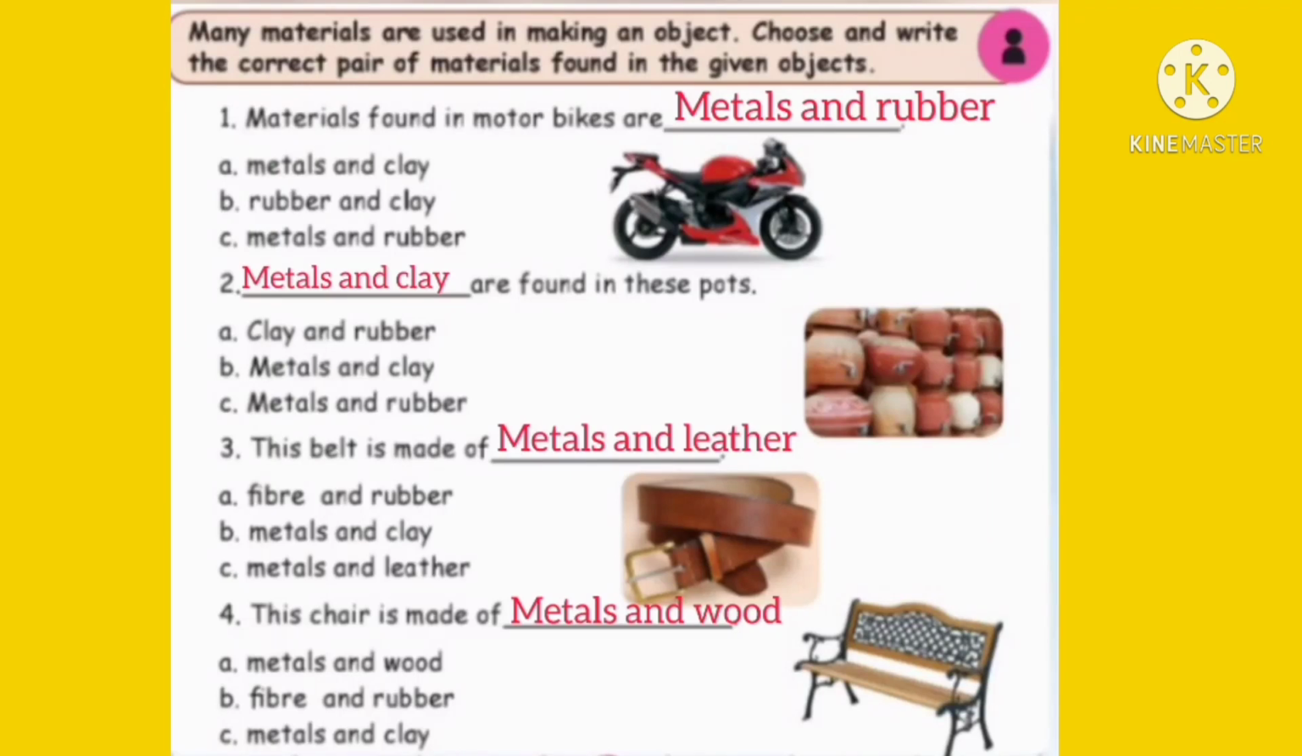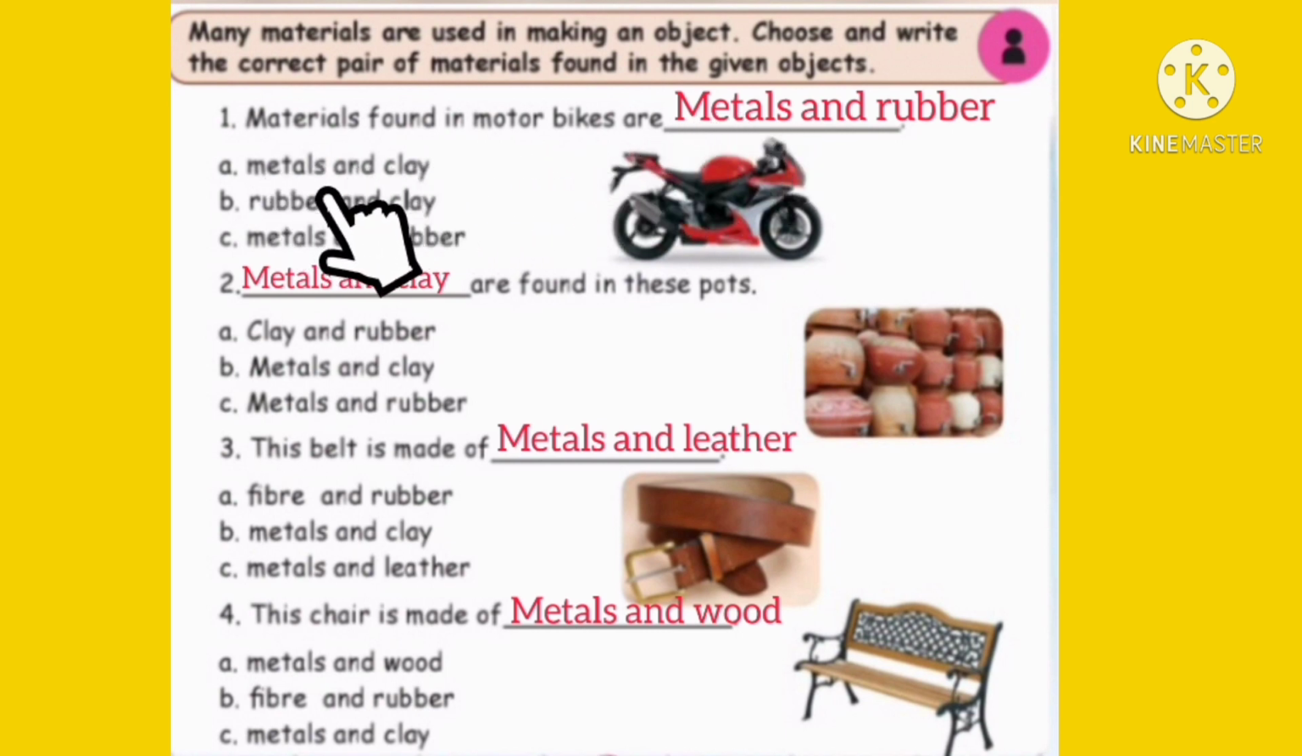Look here, children. Many materials are used in making an object. Choose and write the correct pair of materials found in the given objects. Shall we do, children? Yes, very good. Come on. First one. Materials are found in motorbikes. See this motorbike. What are the materials found in this bike?